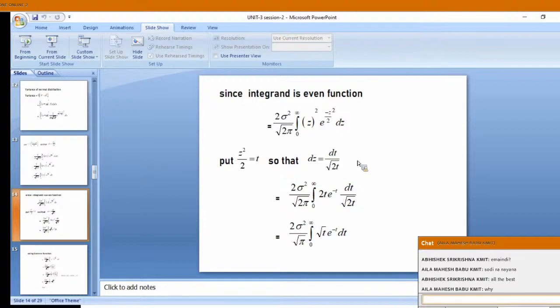Did you get it or not? You check it. z square equal to 2t, so z equal to root of 2t. So dz is equal to dt by root of 2t. I am waiting for you. You differentiate and write. Whether you got or not, you tell me.